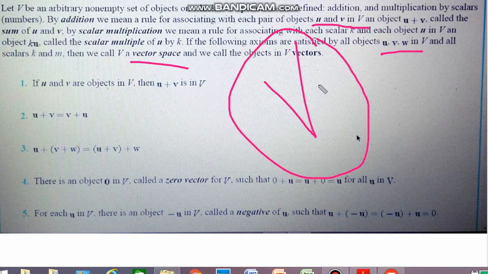These vectors can be ordered pairs, matrices, polynomials, or anything that can be within the set V, but the condition is that the objects satisfy the axioms.